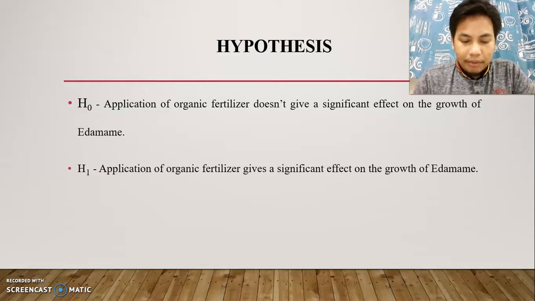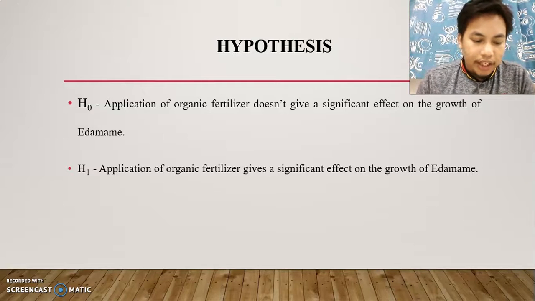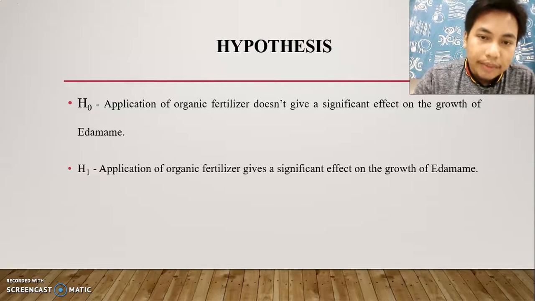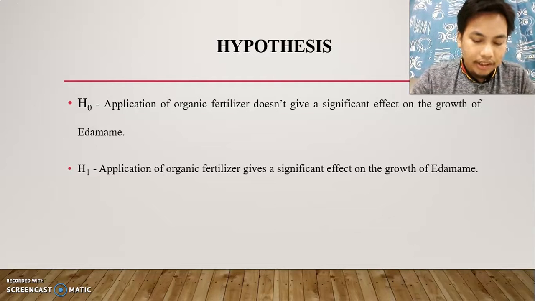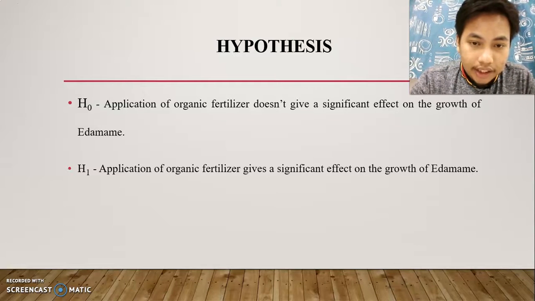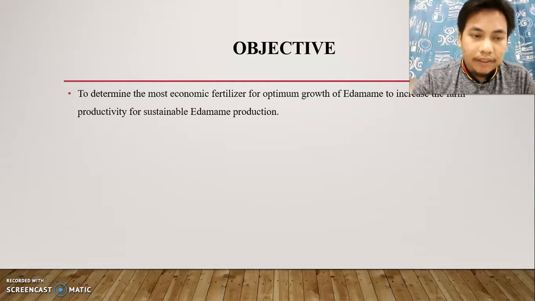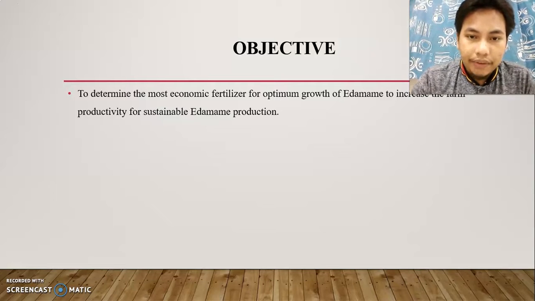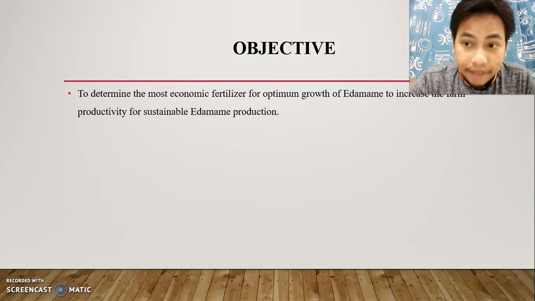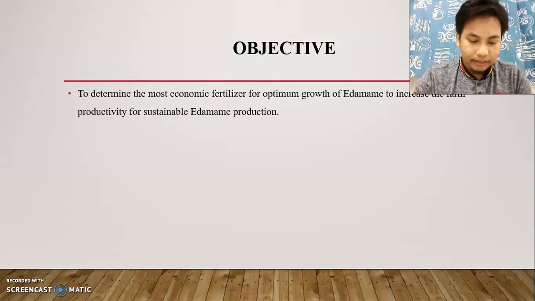The next subtopic I will present is hypothesis and objective. For the null hypothesis, application of organic fertilizer does not give a significant effect on the growth of edamame. For the alternate hypothesis, application of organic fertilizer gives a significant effect on the growth of edamame. As for the objective, the objective of this experiment is to determine the most economic fertilizer for optimum growth of edamame to increase farm productivity for sustainable edamame production.